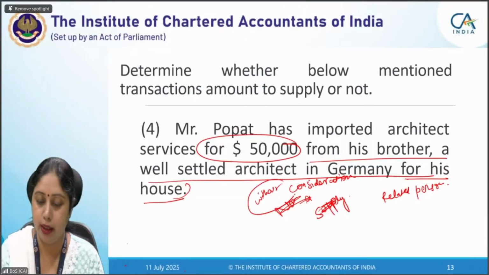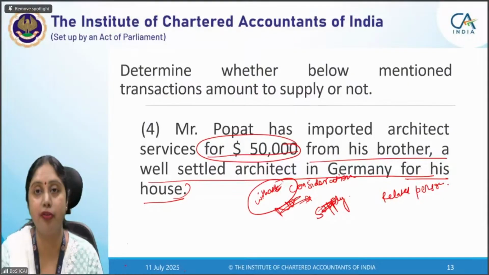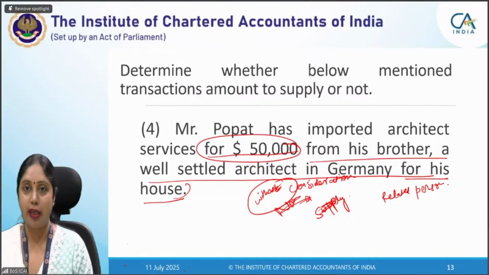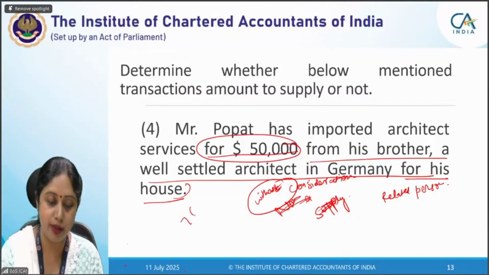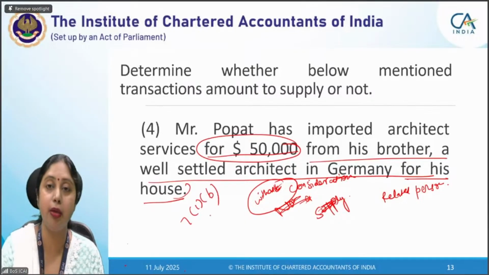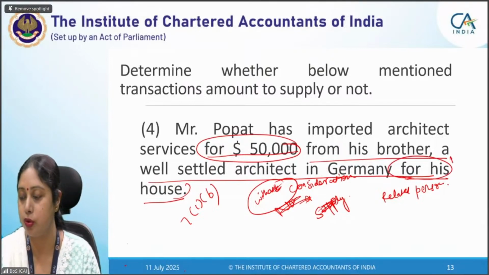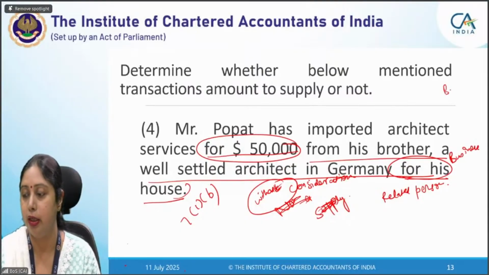In this transaction, the point was that the consideration of 50,000 was there. So this becomes taxable, or this becomes supply. This qualifies as supply by virtue of section 7(1)(b), which says import of services. In fact, in this case, though it was not in course or furtherance of business, because we said that there are two tests which had to be qualified: business test plus consideration.